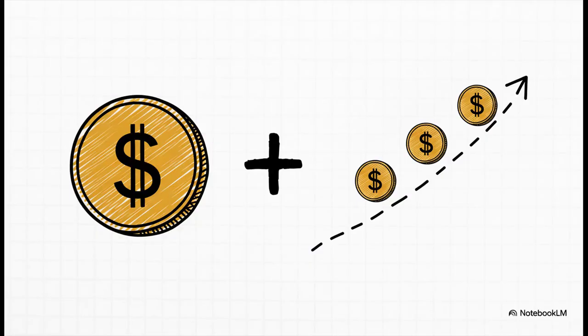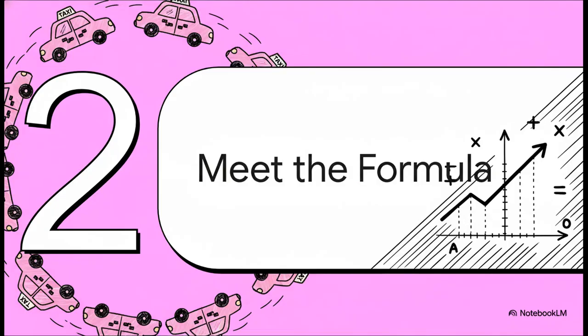So it all boils down to this one simple idea. You have a starting point, that's our base fee, and then you have a steady, predictable change, that's our cost per mile. If you get that, you've basically just unlocked the entire secret behind linear functions. It's really that straightforward.